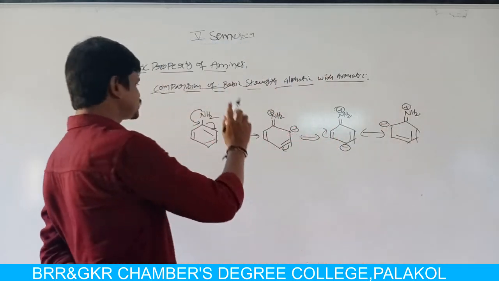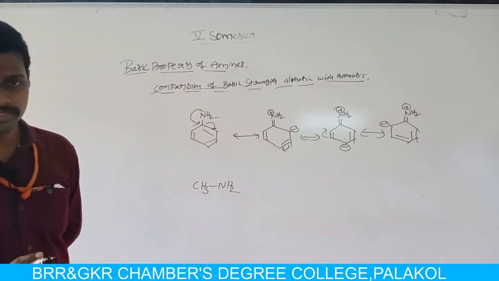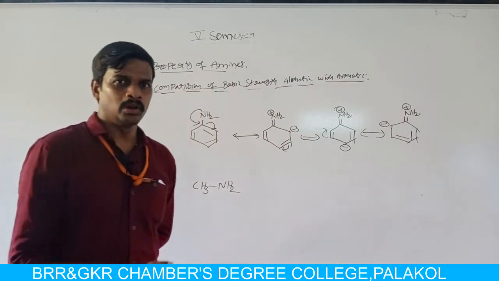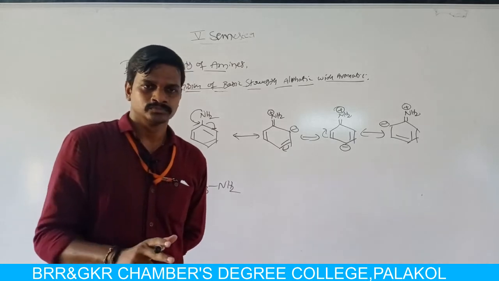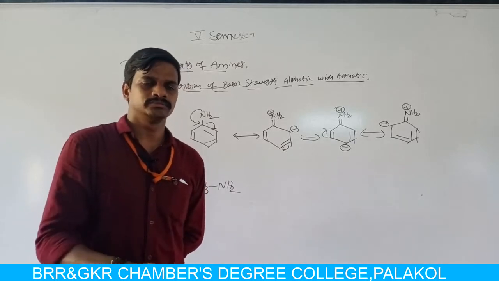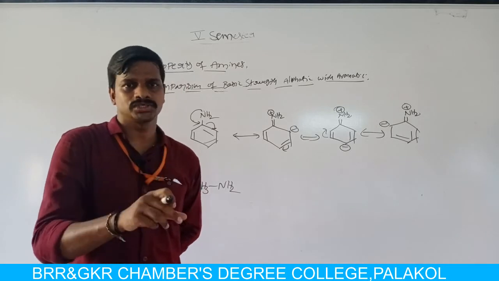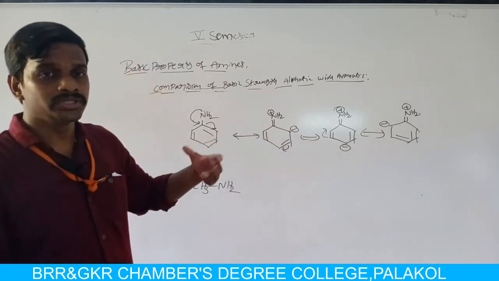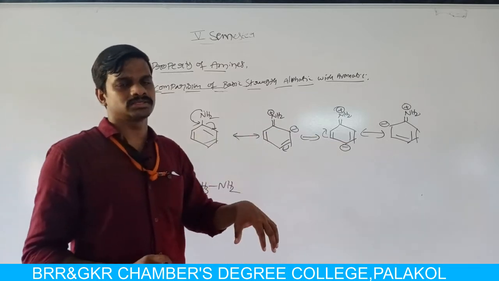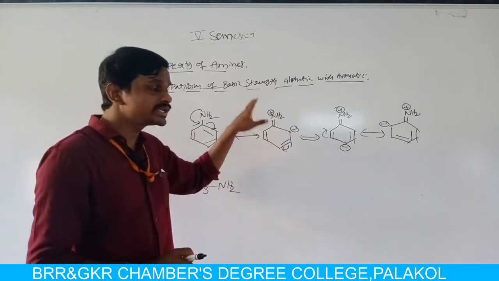By observing the resonance structures, the availability of lone pair of electrons on nitrogen decreases, because the lone pair on nitrogen undergoes delocalization with the adjacent benzene ring, and due to this delocalization, the nitrogen gets positive charge.